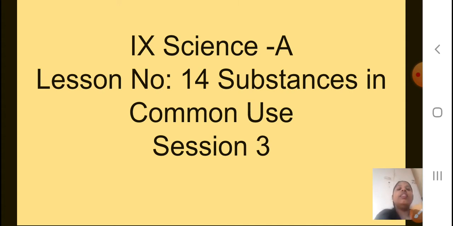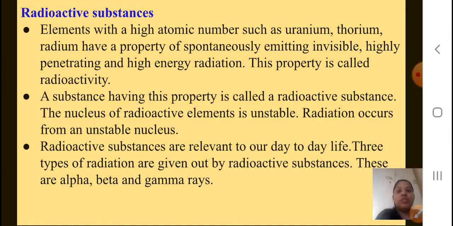Now the radioactive substances. The elements with a high atomic number such as uranium, thorium, radium have a property of spontaneously emitting invisible, highly penetrating and high energy radiations. So which are those? They have a high atomic number.